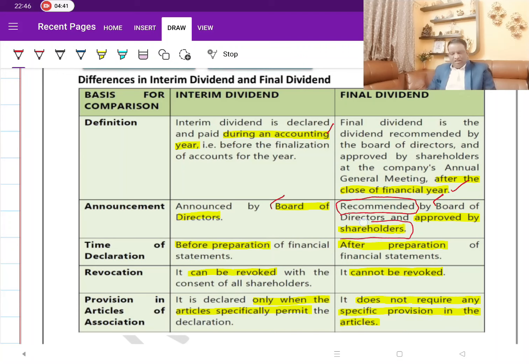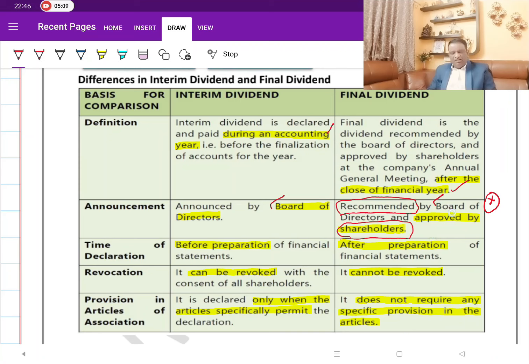But here he may ask you one important question in the examination: can the shareholders approve a higher rate of dividend than what is recommended by the board of directors? No doubt the shareholders are the owners of the company. However, when it comes to dividend, the shareholders do not have the power to approve a rate higher than what is recommended by the board.